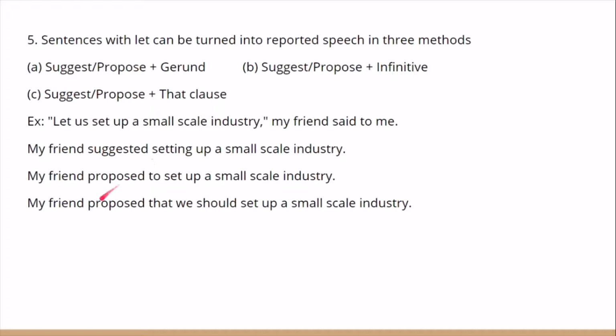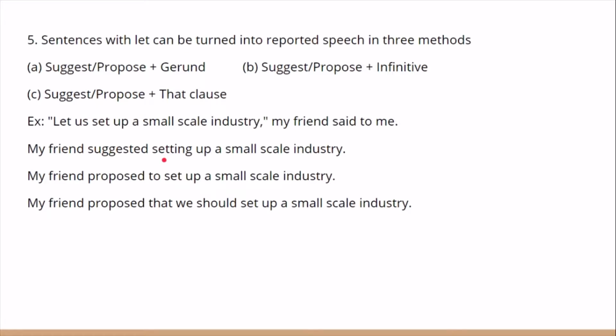And here you see, my friend proposed to set up a small scale industry. So to set up, to plus verb, that is to infinitive. And my friend proposed that we should set up a small scale industry. So here it is a that clause, that we should set up a small scale industry. We used the connector that. So like this, in three ways you can change the sentences that start with let into indirect speech.